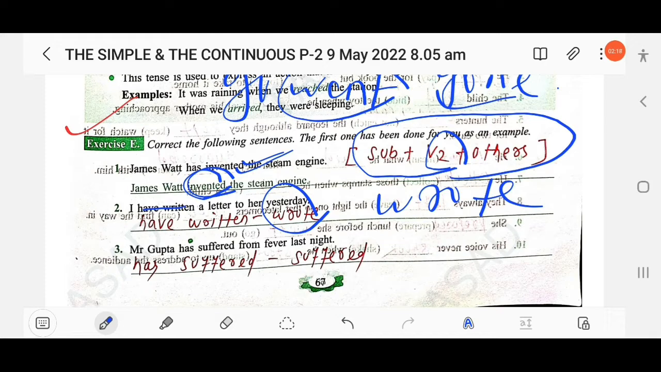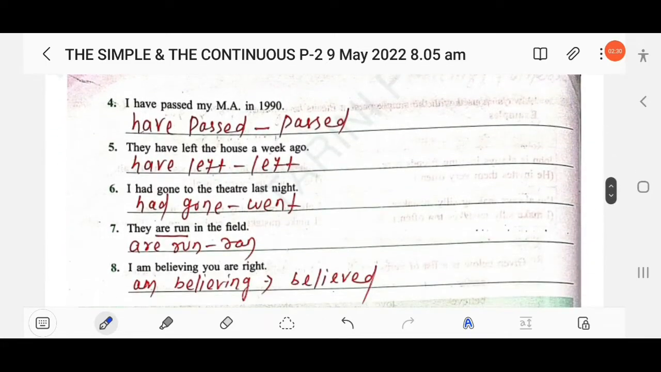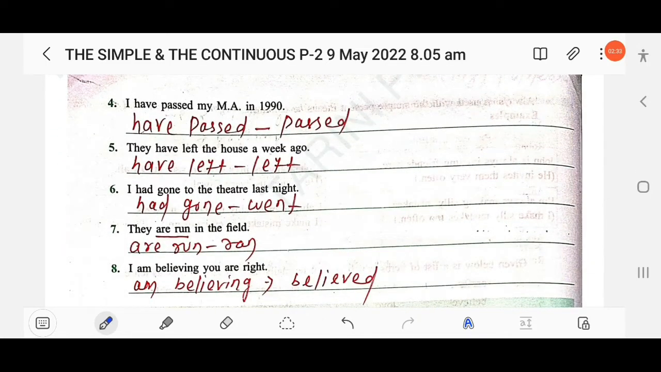Then next, Mr. Gupta has suffered from fever last night. This is wrong. You have to write suffered, V2. Then next, I have passed my MA in 1990. Here it is I passed, not I have passed, because the action was completed in the past and there is no relation to the present. So we use the second form of the verb, that means simple past: I passed my MA in 1990. The next, they have left the house a week ago. Week ago means past, right? So erase have left and use left.